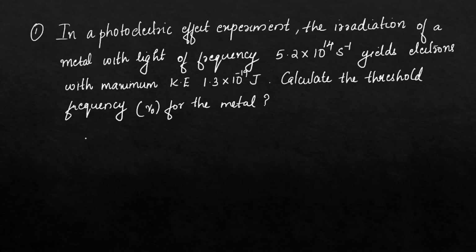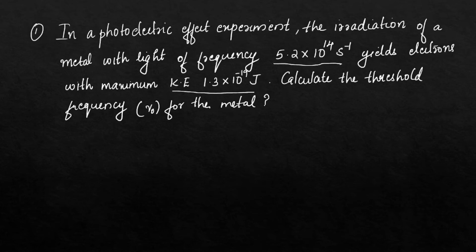Now let's work out a problem regarding photoelectric effect. The question is, in a photoelectric effect experiment, the irradiation of a metal with light of frequency 5.2 into 10 raised to 14 second inverse yields electrons with a maximum kinetic energy 1.3 into 10 raised to minus 19 joule. Calculate the threshold frequency nu 0 for the metal.